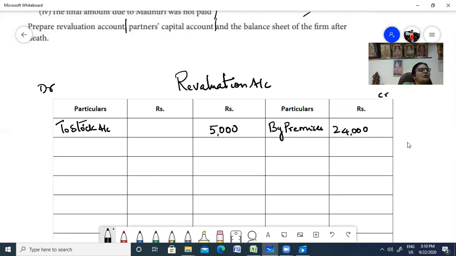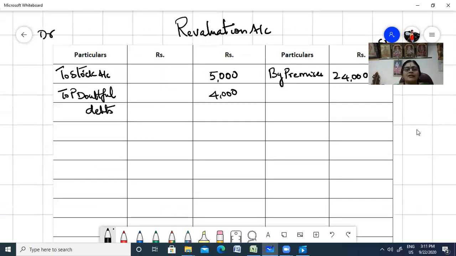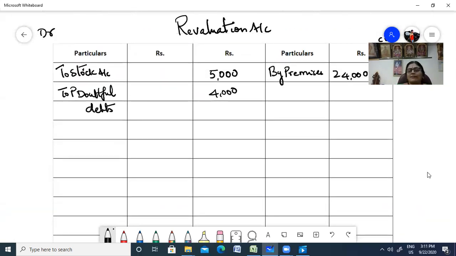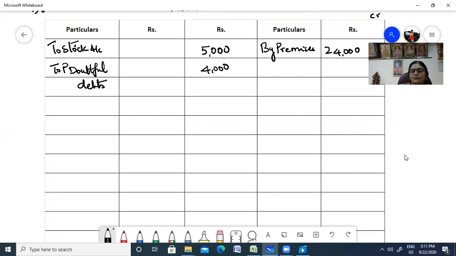Then you have provision for bad and doubtful debt, provision for doubtful debt 4,000. Now, is there any other entry? Only 3 entries you had. So let us close this revaluation account. 24,000.